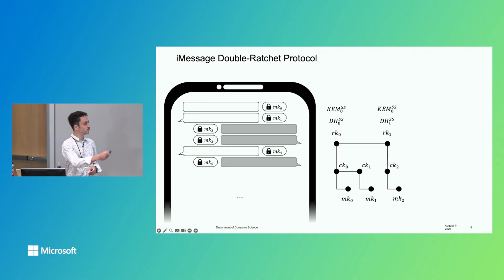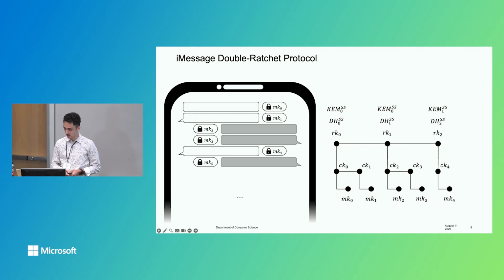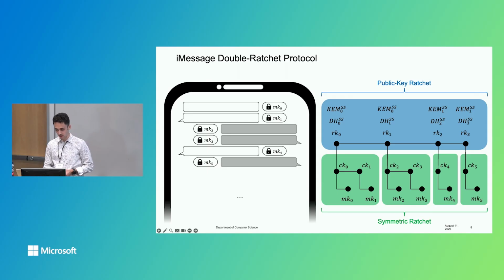And from that again, we derive the next message encryption key. The conversation does not change direction, so we use the chain key to derive the next message encryption key, etc. Again, the upper part here is the public key ratchet, the lower is the symmetric ratchet. So far my introduction to the iMessage protocol.